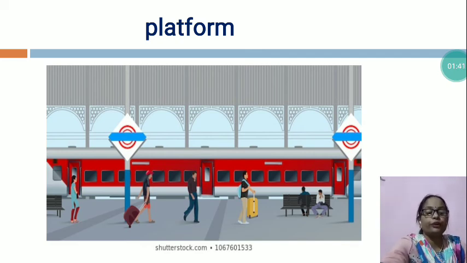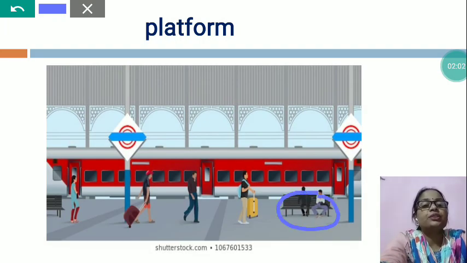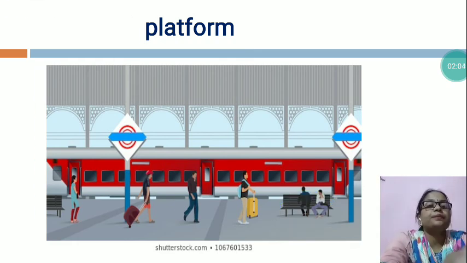Usually these platforms let the passengers get on and get off the train easily and safely. Many stations have things such as shelters, ticket sellers and benches. You can see in this picture the passengers on benches.